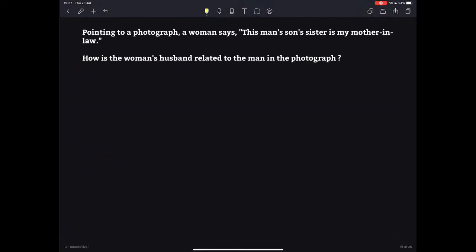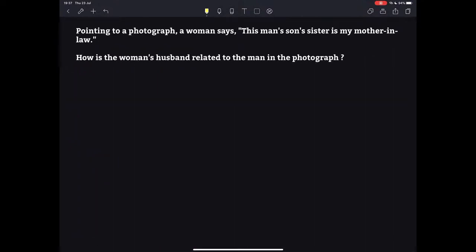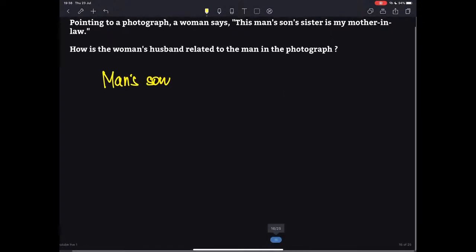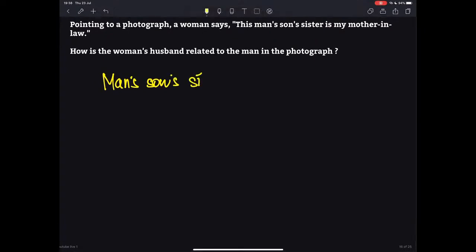Now, this is the question. Once again, we have a blood relations question. Let us read the question. Very simple question actually. Pointing to a photograph, a woman says, "This man's son's sister is my mother-in-law." Once again, this man's son's sister is my mother-in-law.